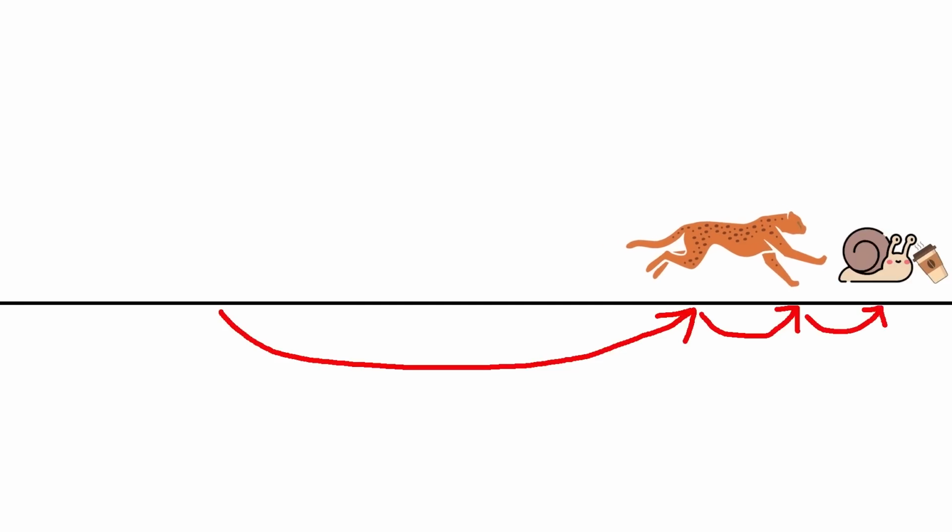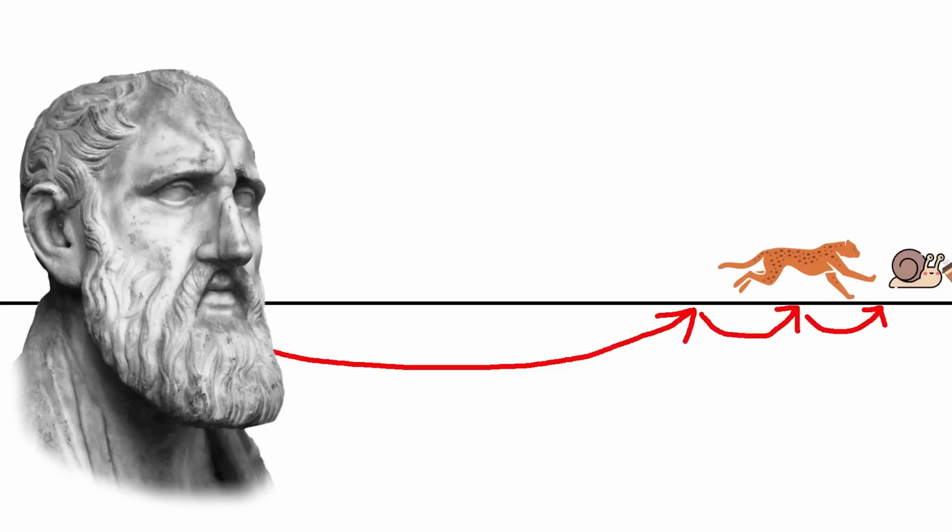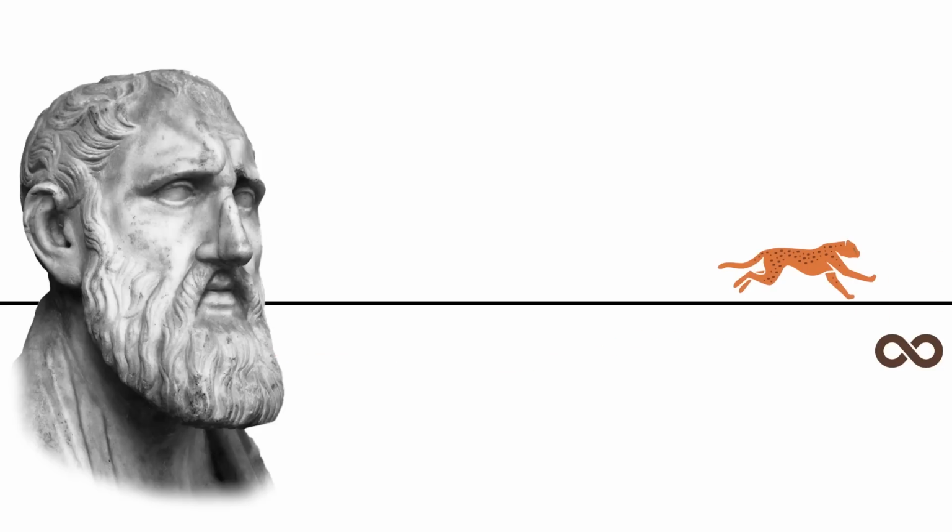Every time that the cheetah reaches the place where the snail was, the snail has had enough time to get a little bit further, and so the cheetah has another run to make. Zeno concludes that the cheetah has an infinite number of catch-ups to do before it can catch the snail, and so the cheetah never catches the snail.